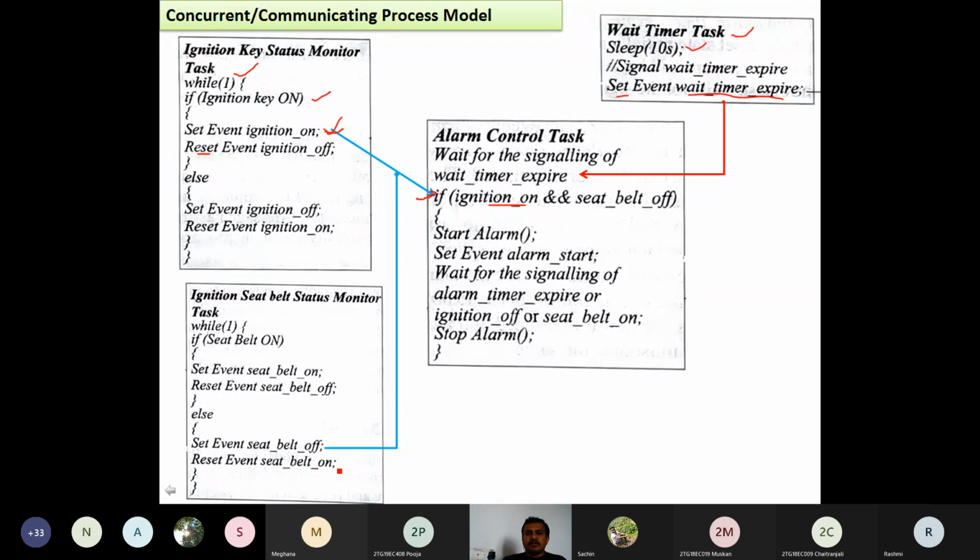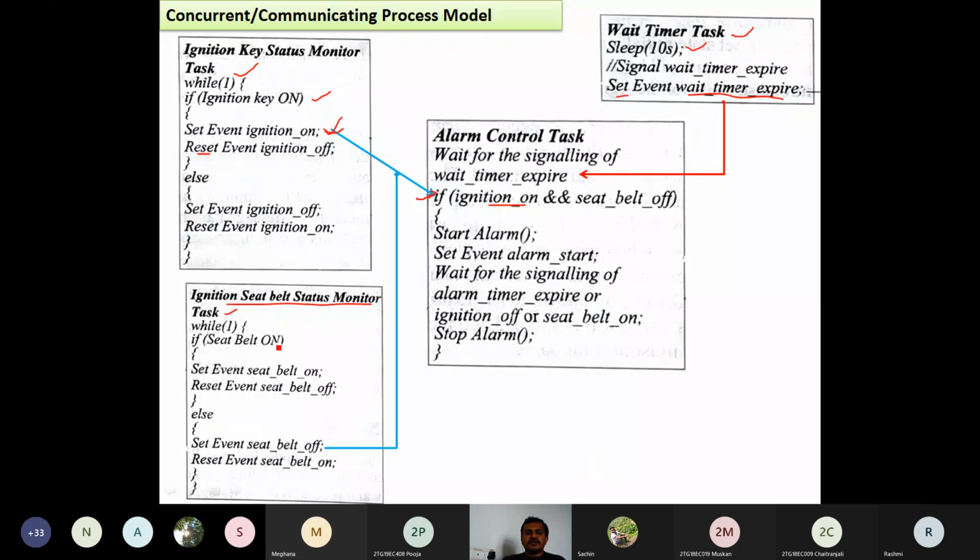So what is this seat belt off? Here, another task is monitoring the status of the seat belt. The task name is the ignition seat belt status monitoring task. It is also a continuously running program, a non-stop program. But here it is going to receive some events and generate some events. It is going to set or reset the events, seat belt on or off.